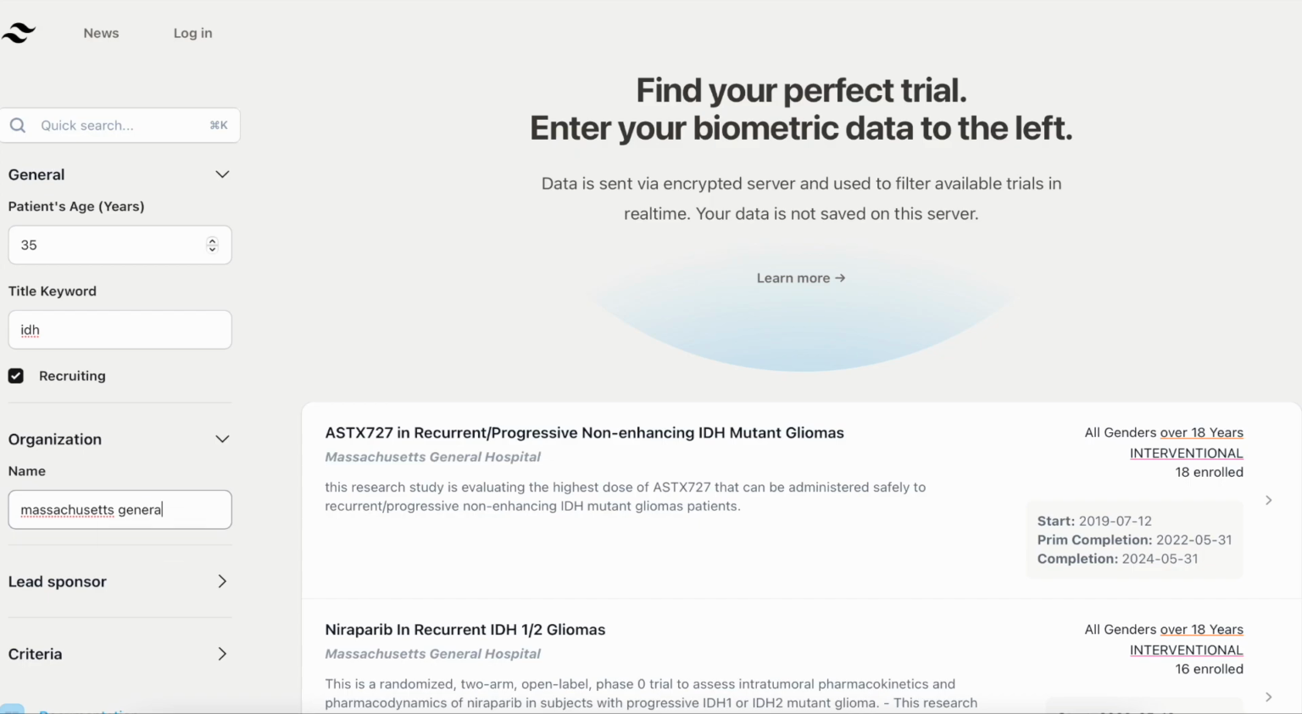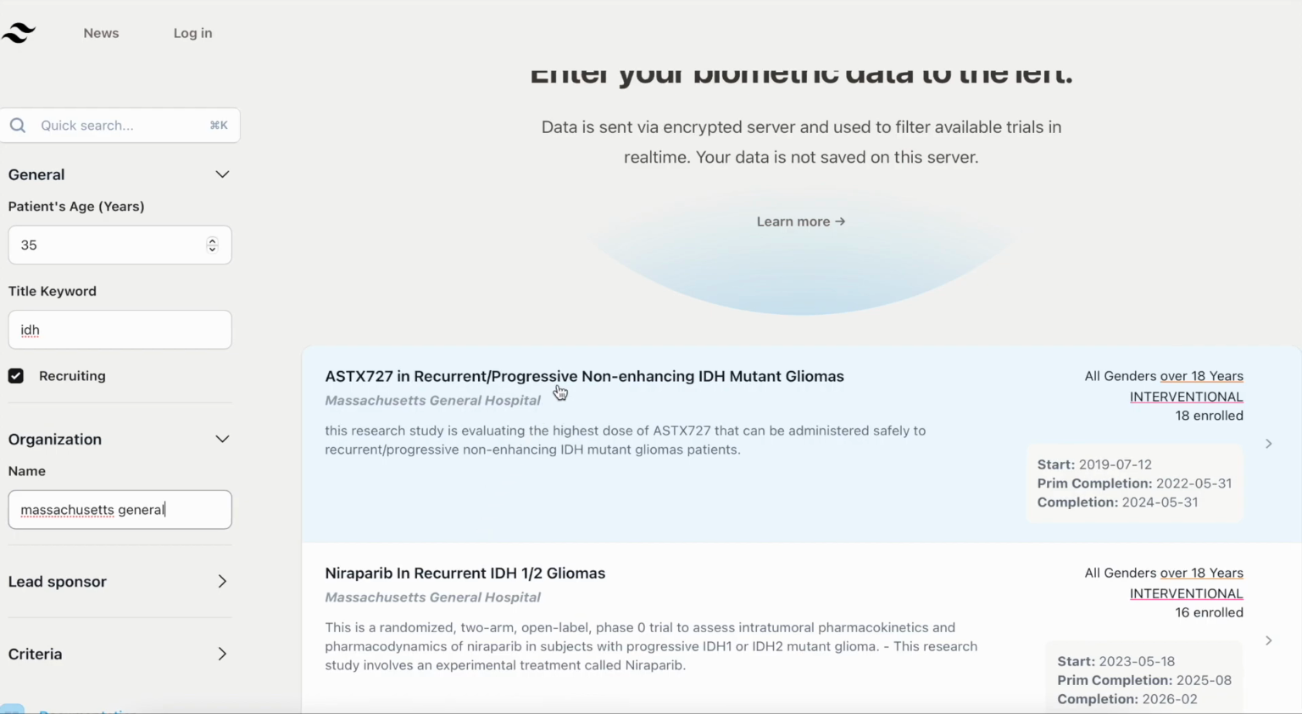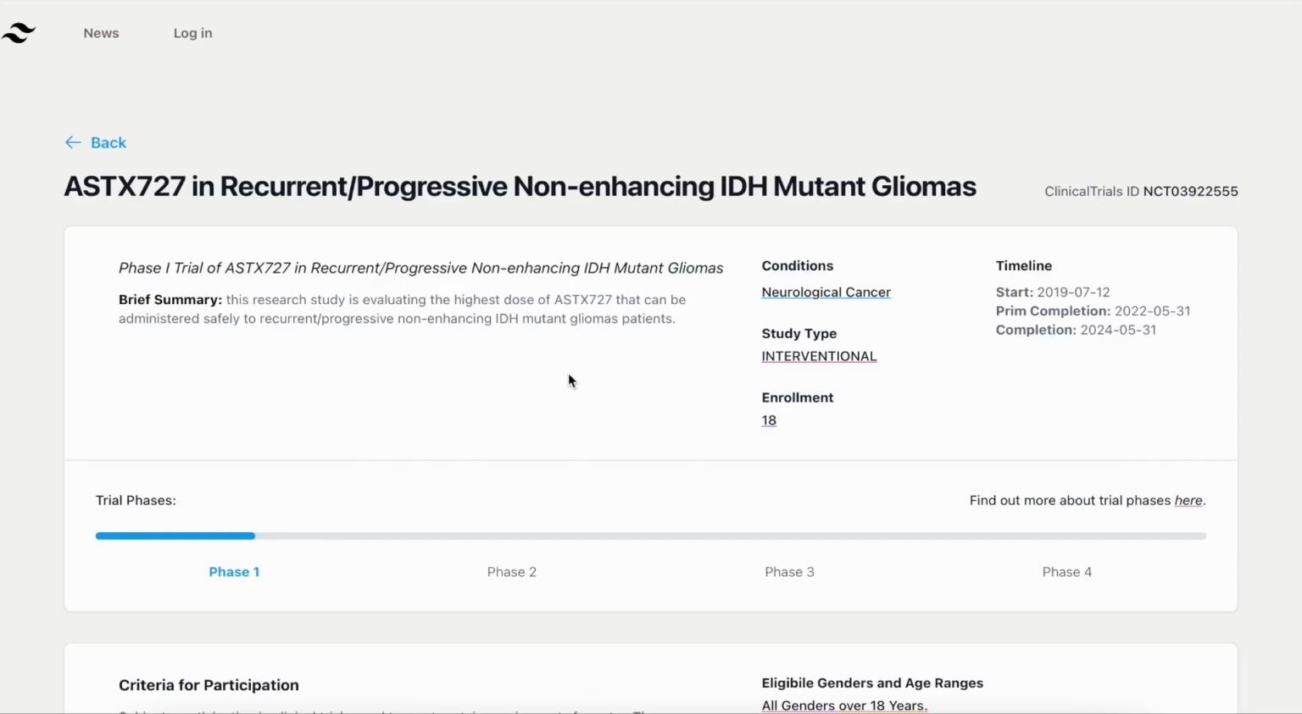Under Organization, let's search for actively recruiting trials for 35-year-old individuals with IDH mutant glioma that are based at Massachusetts General Hospital. This search leads to two results. If we click on the first result, it will take us to a page that tells us more about the trial, including a brief summary of the study, what conditions are targeted, the study type, how many people are currently enrolled, when the study started, and when it is projected to end.